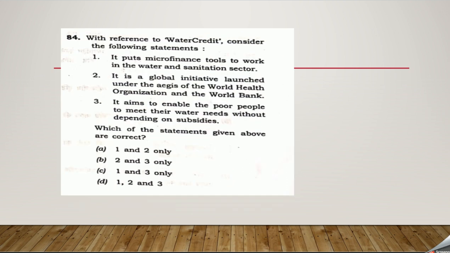With reference to water credit, consider the following statements. It puts the microfinance tools to work in the water and sanitation sector. Yes, that is the literal theme or the idea behind water credit. Absolutely fair enough. It is a global initiative launched under the aegis of World Health Organization and World Bank. So this is slightly suspicious because it has not actually been created by these particular bodies, though they also facilitate water as a topic. But this has been promoted by certain NGOs, not particularly WHO and World Bank.